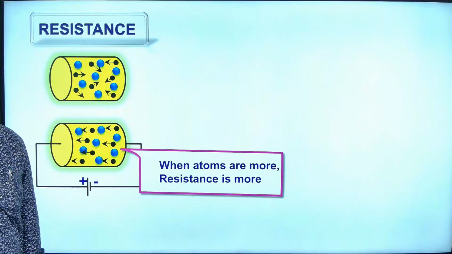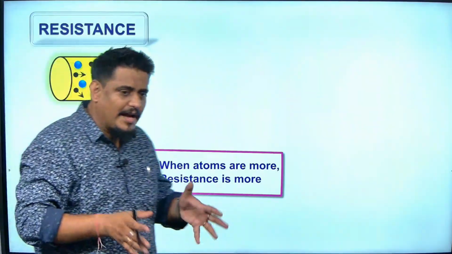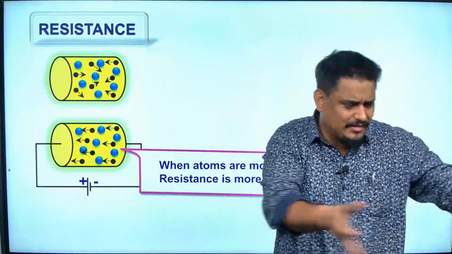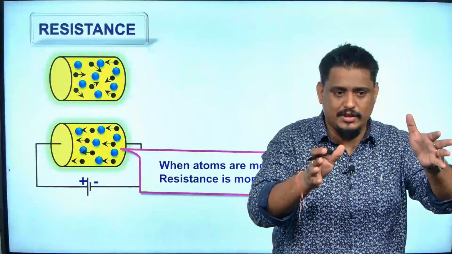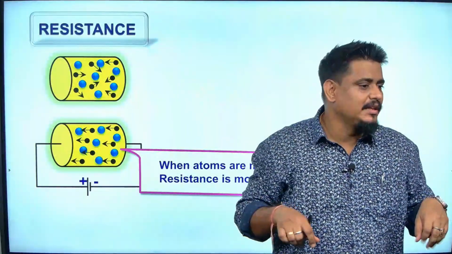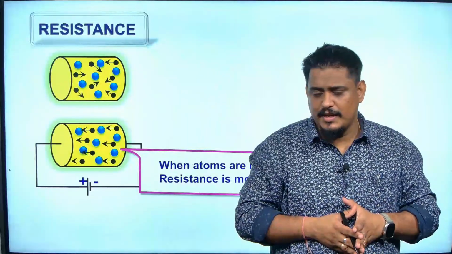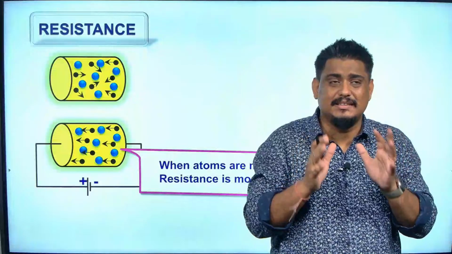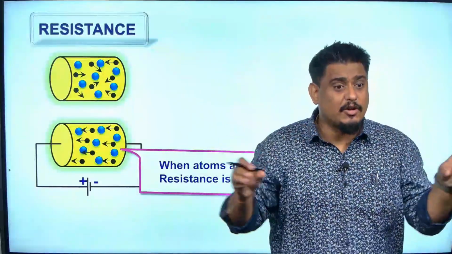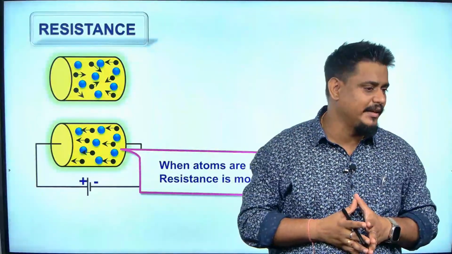I hope you get my point. Imagine I walk in the middle of you. I will hit each of you and walk on. But if this room is free, I can easily walk through it. So if the room is filled with children, it has more resistance. If there are no children, it has less resistance. Think like that. So resistance is caused by the density or the population of the atoms inside the element.